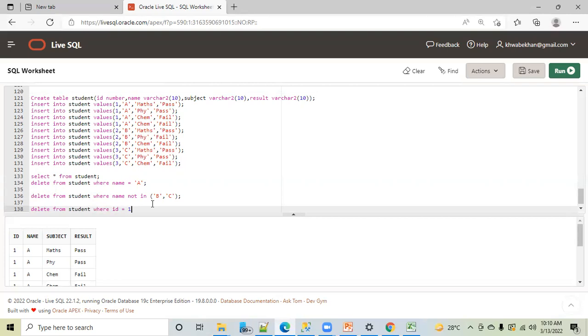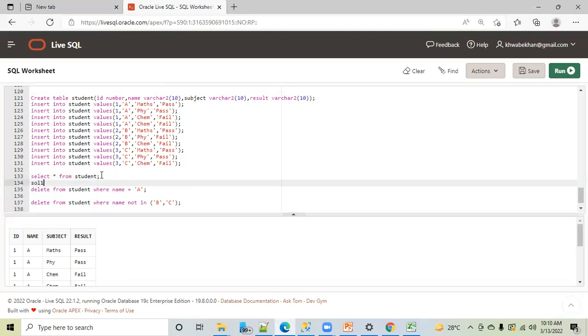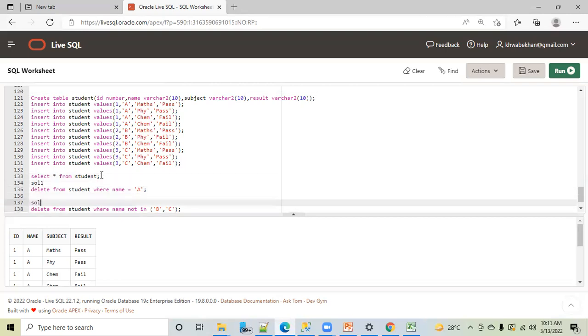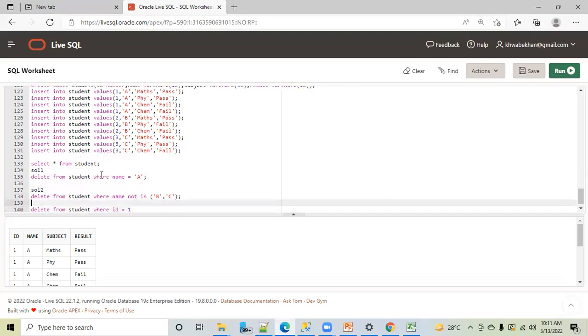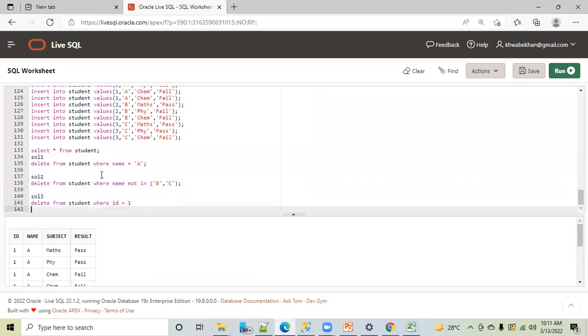Now, if I ask you which one is better, the first one, second one, or third one? Solution 1, solution 2, solution 3. Which one is better? Don't take this much time, guys. Please tell me quickly. Solution 1 and 3. 1 and 3 is better. Okay, so you will go ahead with this one and this one. Why don't you think solution 2 is better?